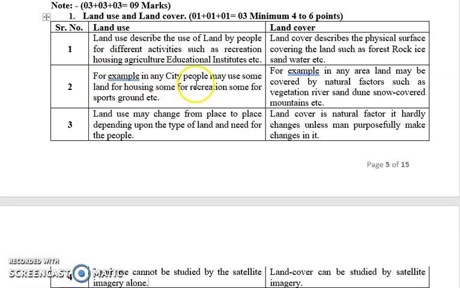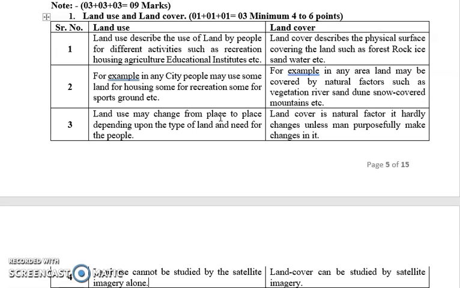For example, in a city, people may use some land for housing, some for recreation, and some for a sports ground. Whereas in the case of land cover, the land may be covered by natural factors such as vegetation, river, snow covered mountains. Land use may change from place to place. If you observe your surroundings, land use is done differently.